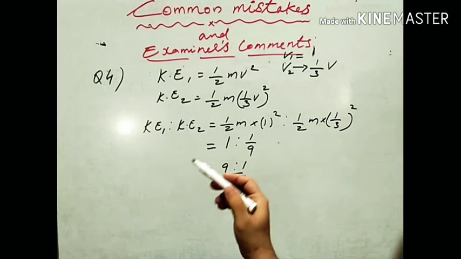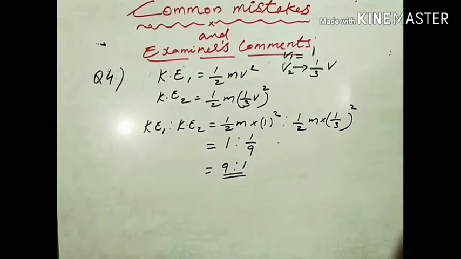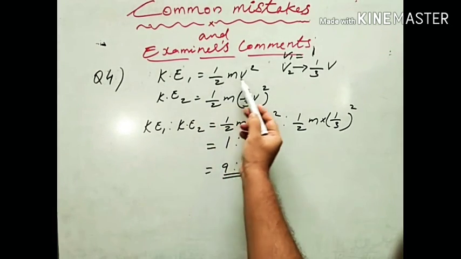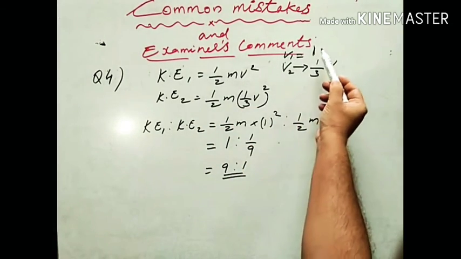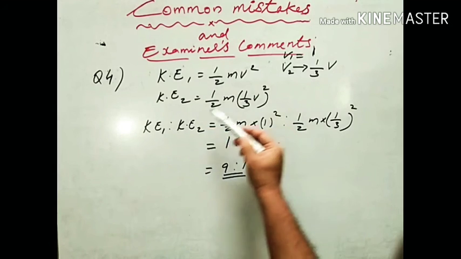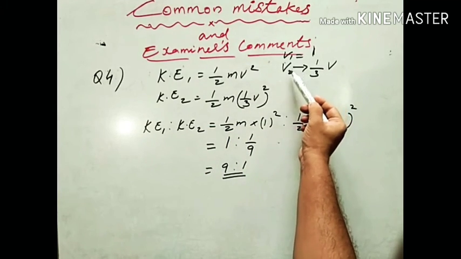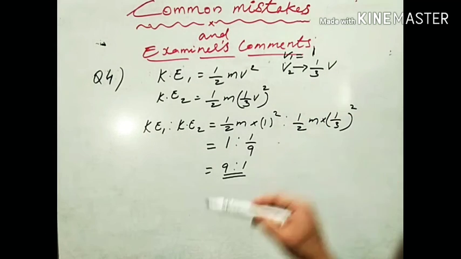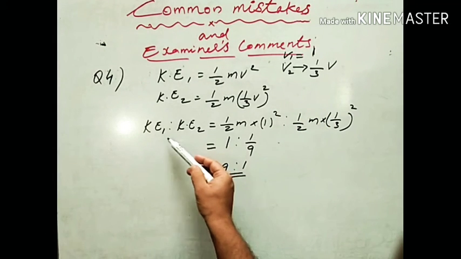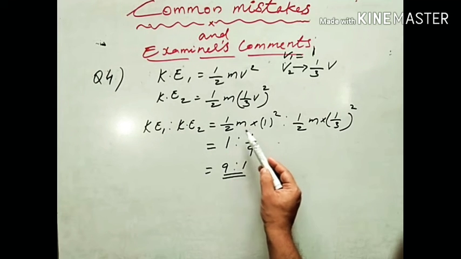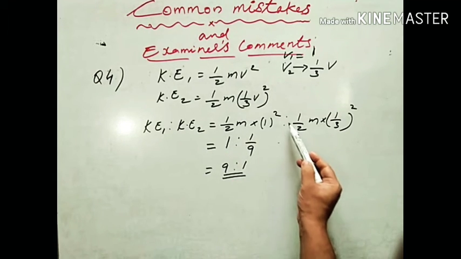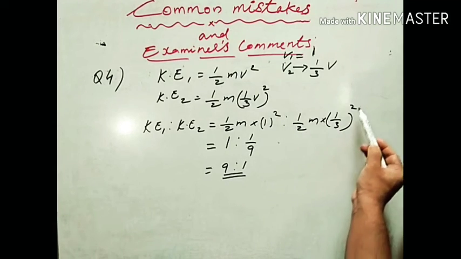So I have solved the question on the whiteboard. You can see the initial kinetic energy is equal to half m v square, where v1 let it be v. The final kinetic energy is half m into (1/3 v) the whole square, that is v2 changes. The final velocity changes to 1/3 of the initial velocity. Putting the values in the equation, you can see KE1 ratio KE2 is equal to half m into v square ratio half m into (1/3 v) the whole square.